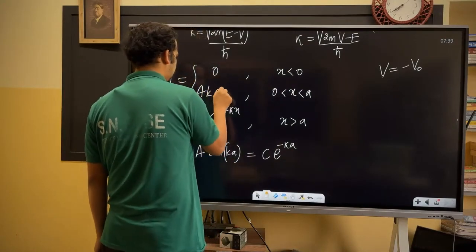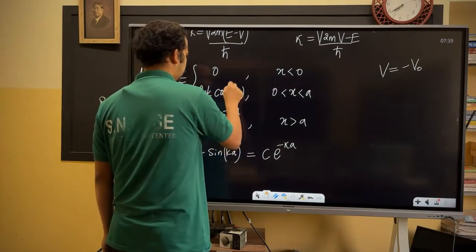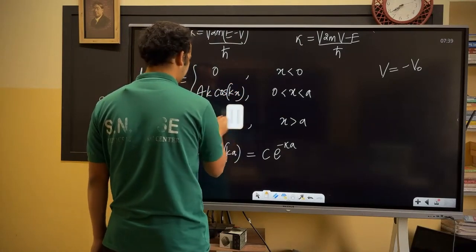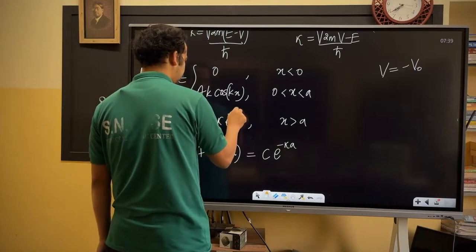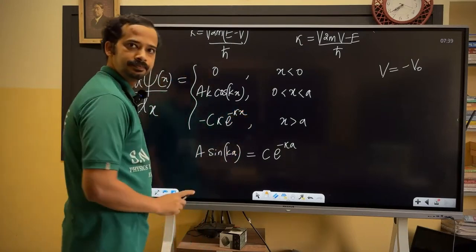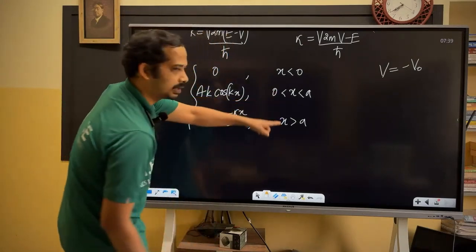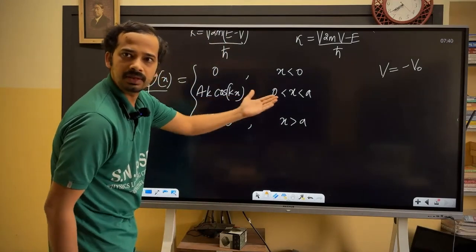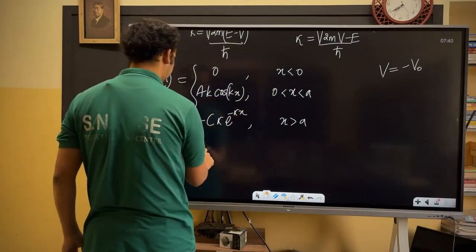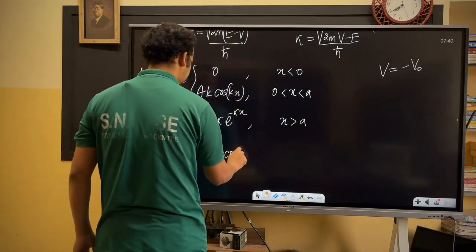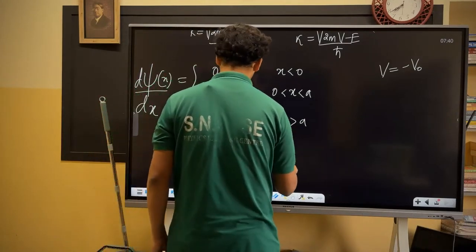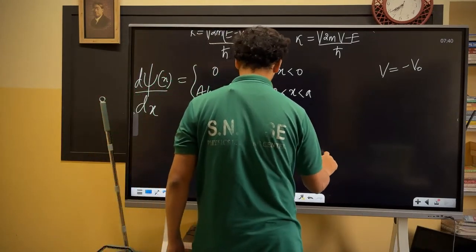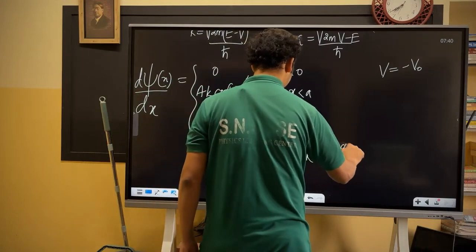A k cosine of kx minus c kappa e power minus kappa x. Is that right? Derivative continuity at x equal to a. I'm applying it quite directly. Okay, fine. So that's equal to a k cosine of ka, and that's equal to minus c kappa e power minus kappa a. Fine.